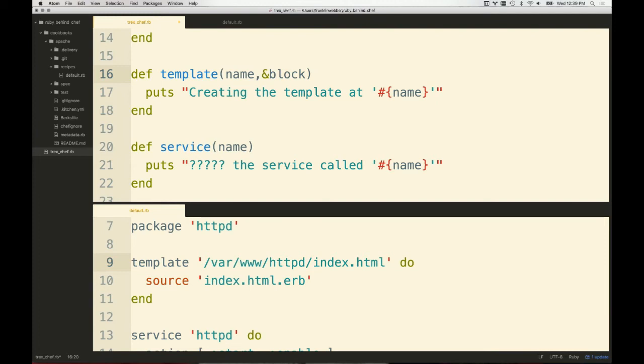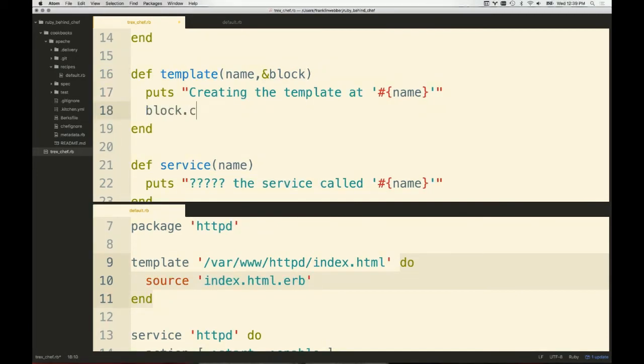And so by adding this little ampersand in front of it, what you're saying is get the reference to this block right here if it happens to be passed in. Now, I like to think of this as a bow. I know it's an ampersand, but I like to think of it really like a block is being passed to this function, and that this block is gift wrapped. It's got a bow on it, and it's up to us to unwrap that block. And we can unwrap that block if it's been present. So we could say block.call. And this is just going to execute the contents of that block inside this template method.